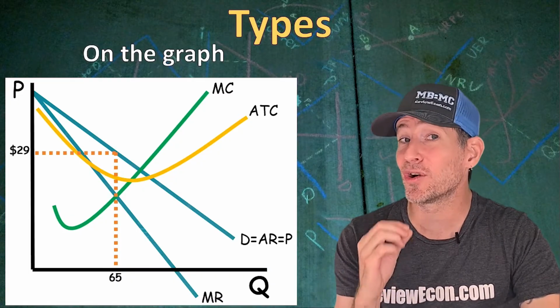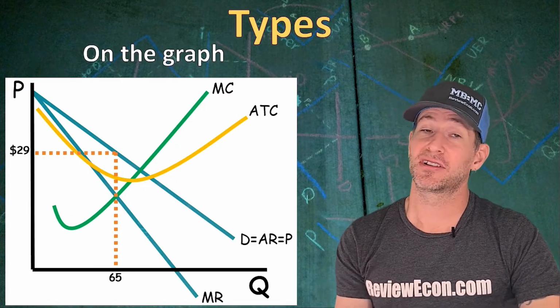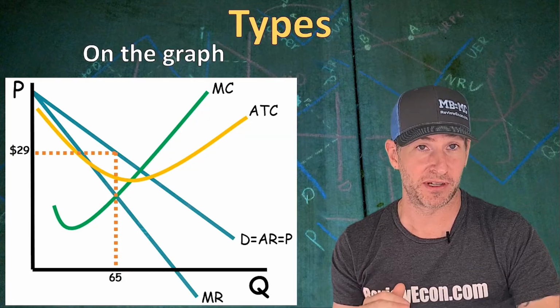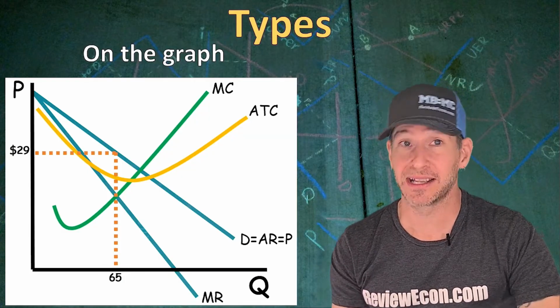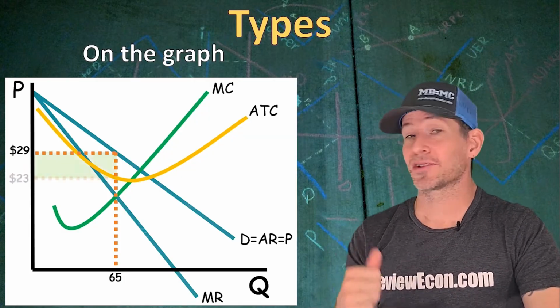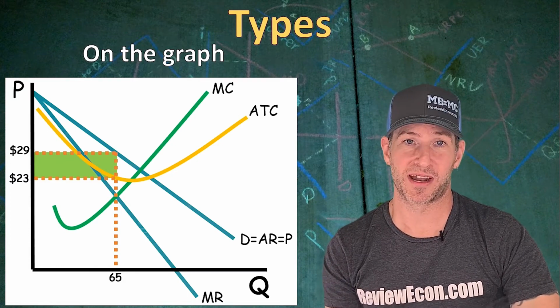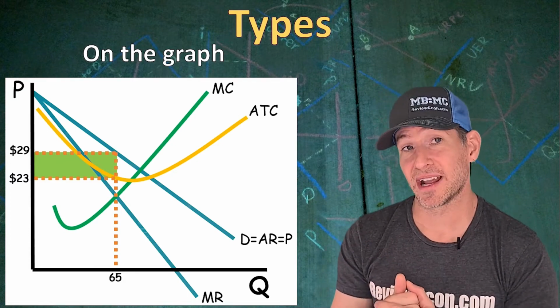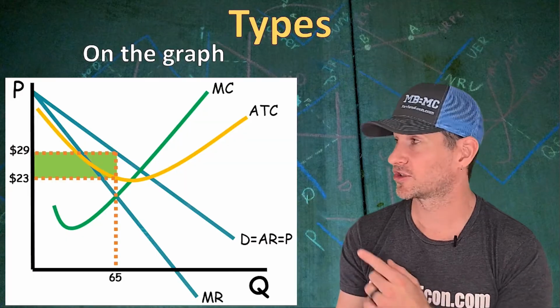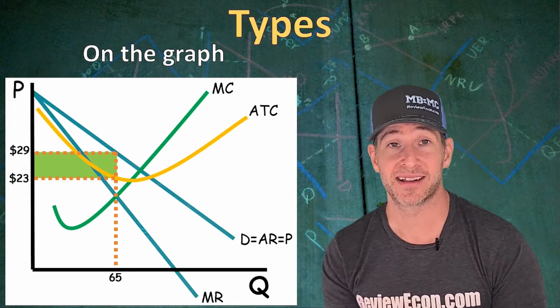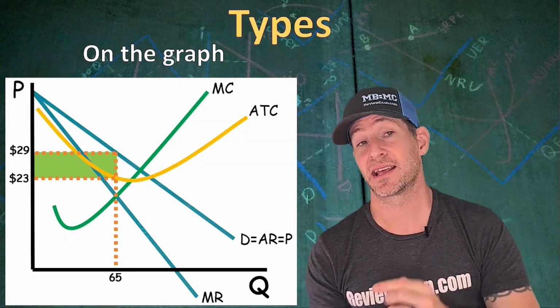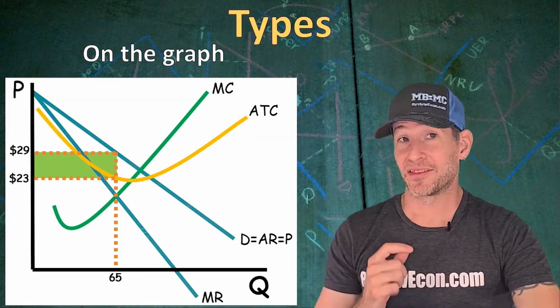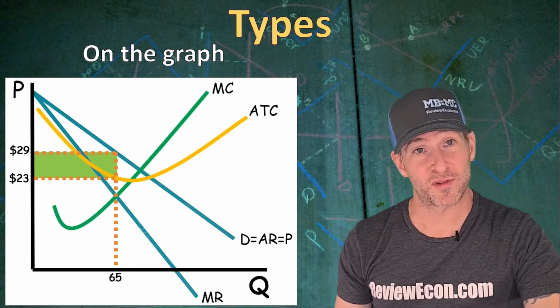This is a single price monopoly. That means they are charging the same price for all units of output. And that's the typical monopoly you're going to see in microeconomics. And here is our profit box for this monopoly. But if this firm price discriminates, it can charge some of these consumers, the ones on the higher portion of that demand curve, higher prices because that demand curve shows their willingness to pay. And those consumers were willing to pay much more than $29.